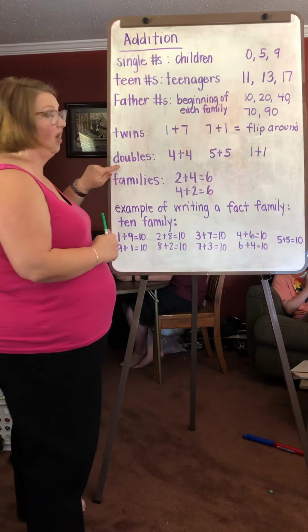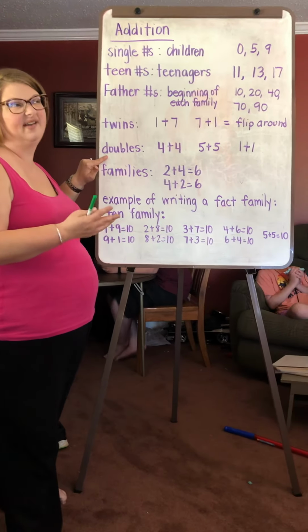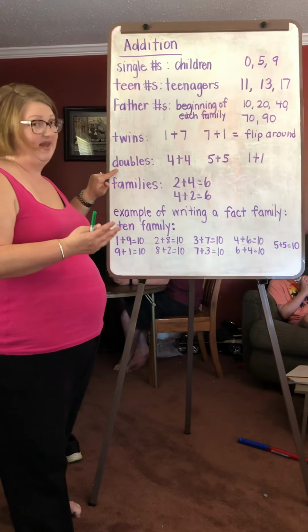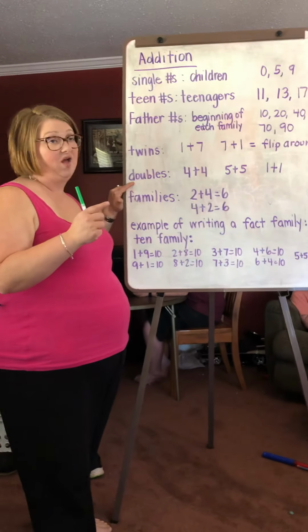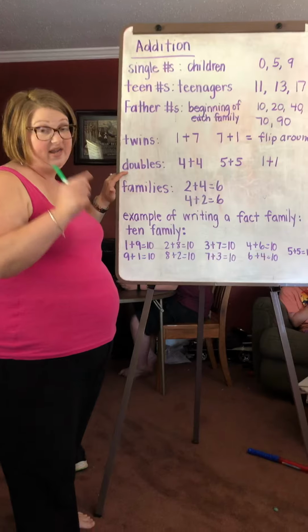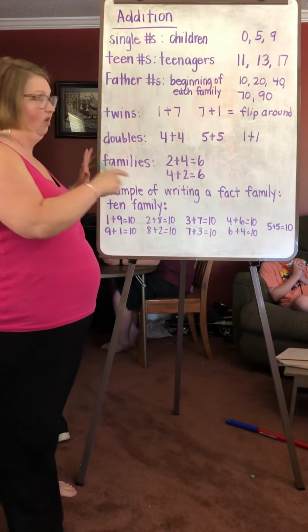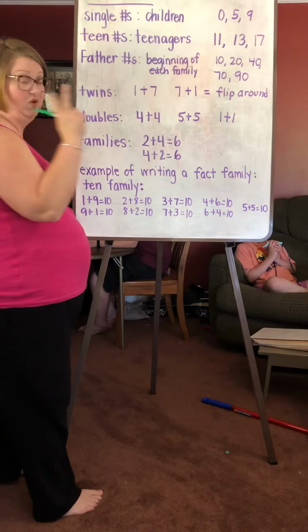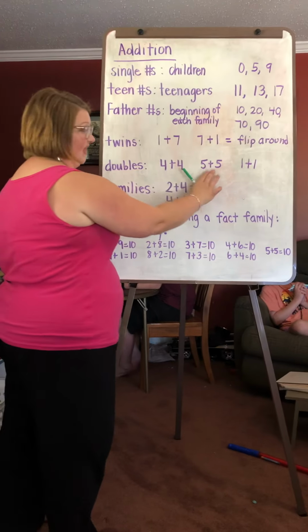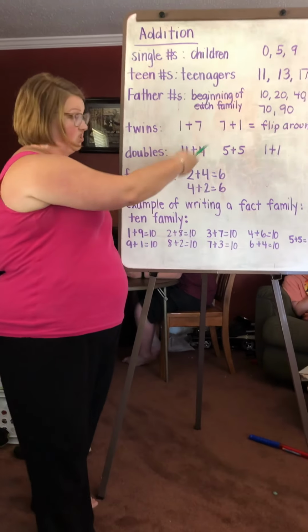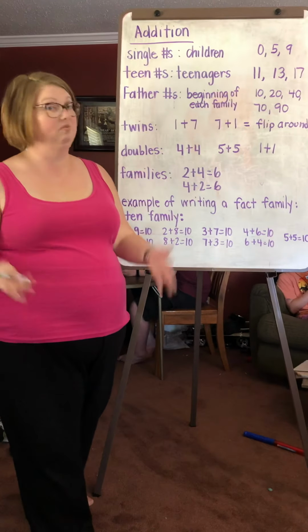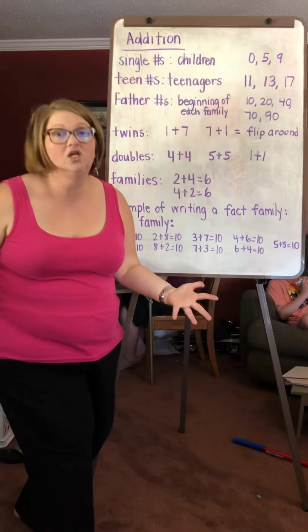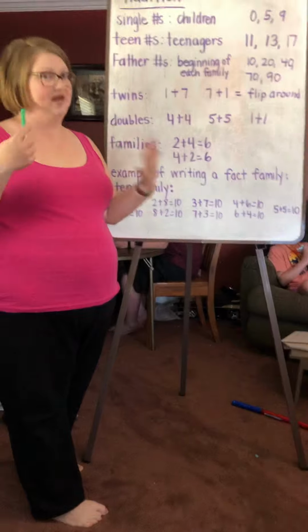Okay? Doubles. This is kind of something that's not in every single problem, but it could be very easily spotted, easier than all the others. Doubles. 4 plus 4. Double means 2, so the number's written twice. 5 plus 5, 1 plus 1. There's some just examples. 2 plus 2, 3 plus 3. 100 plus 100. Yeah, that's a double.